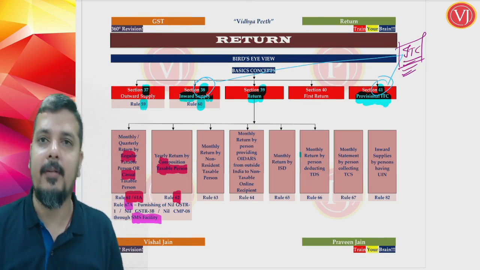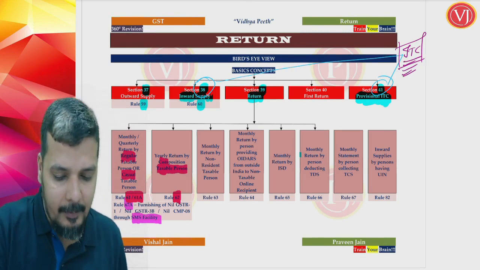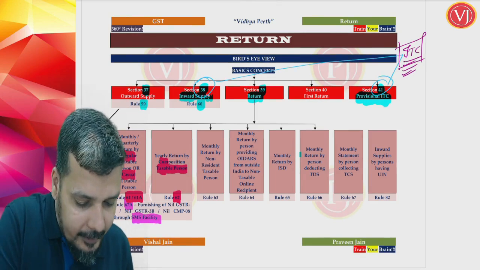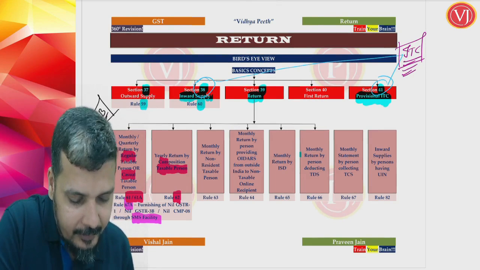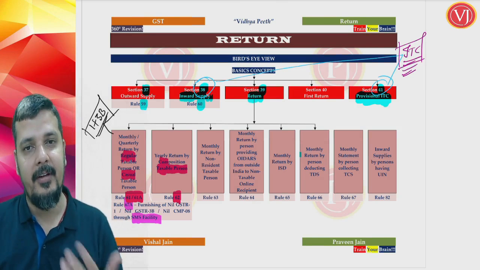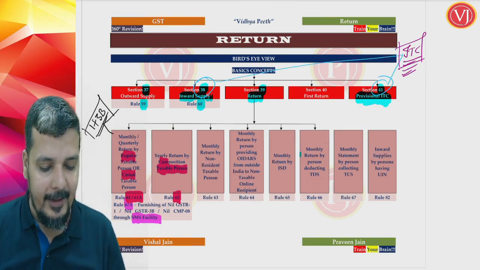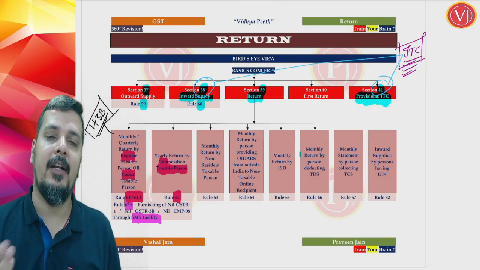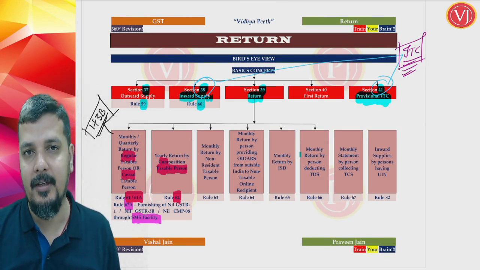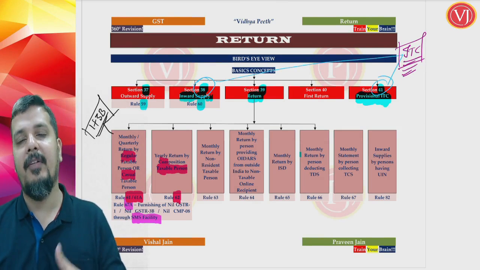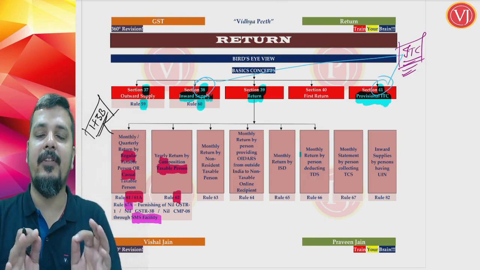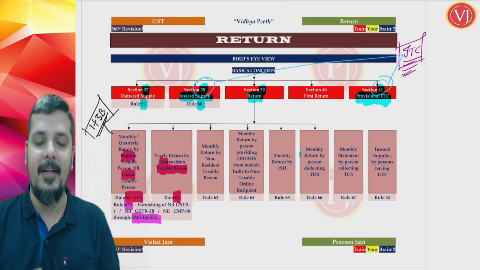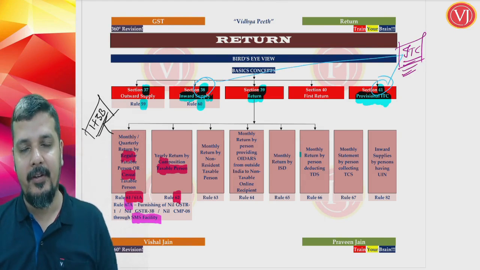A regular taxable person or a casual taxable person will file GSTR-1 plus GSTR-3B. GSTR-1 is in terms of Section 37 read along with Rule 59, and 3B is in terms of Section 39 read along with Rule 61, 61A. If you don't have anything to be reported in 1 or in 3B, you can file your nil GSTR-1 and nil GSTR-3B by SMS facility. That is given in Rule 67A.